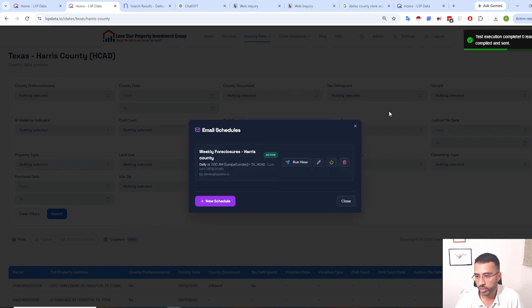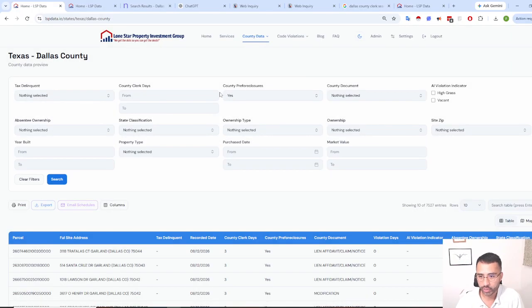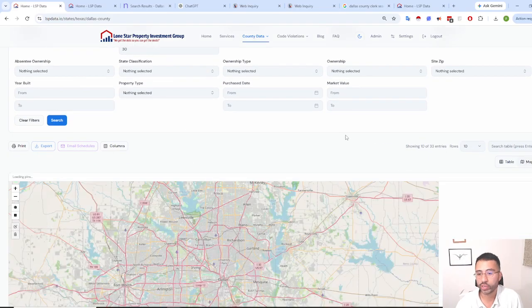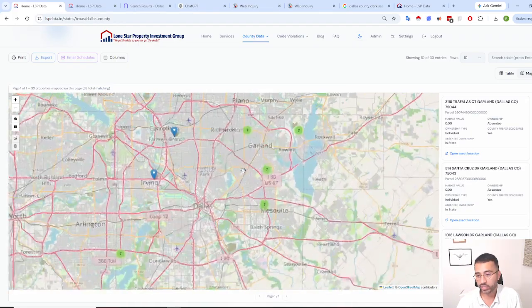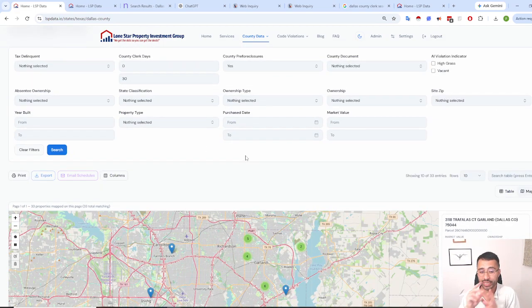So while this runs, again, Dallas, right? Look at the same thing, county for pre-foreclosures. Maybe you want to just get the last 30 days worth of pre-foreclosures because you want to reach out to the most recent ones, right? You can do that. And again, we're just trying to make it easy for you to also visualize it, especially if you are an out-of-state investor, right? You may not be familiar with all of the areas in those counties. And again, we're improving this mapping feature so that way you can easily draw and filter that way.